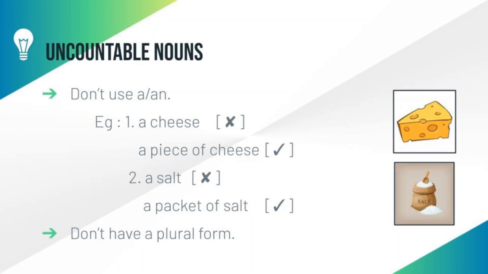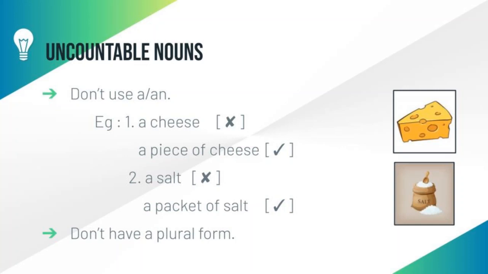Let's move to the next one, a salt. A salt is not a proper format because we know that salt is an uncountable noun. Students, can you count the salt? No, it is impossible to count the salt because it is smaller particles. We can't count an uncountable noun.